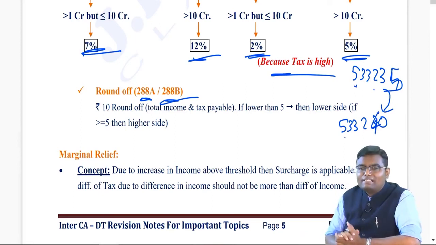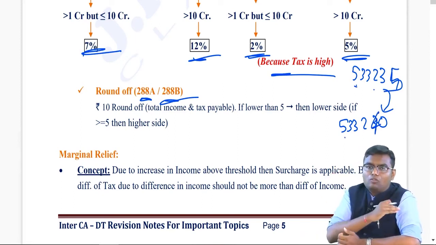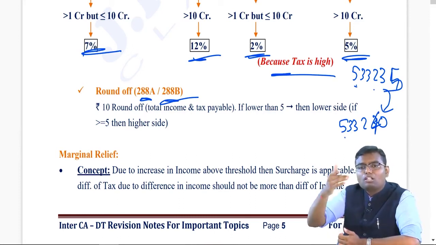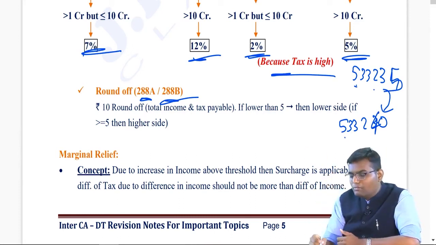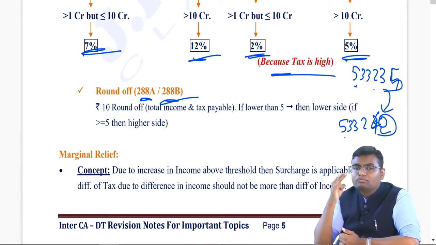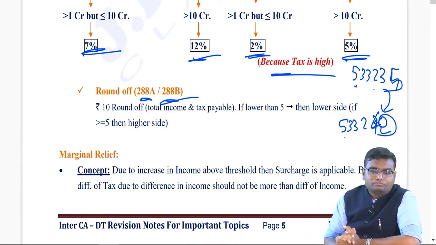Means if the last digit is not 0, but it is below 5, then round off to the lower side. If it is 5 or more, round off to the upper side. And you have to make it compulsorily 0. To whom will you round off? Number 1, total income. Number 2, tax payable.